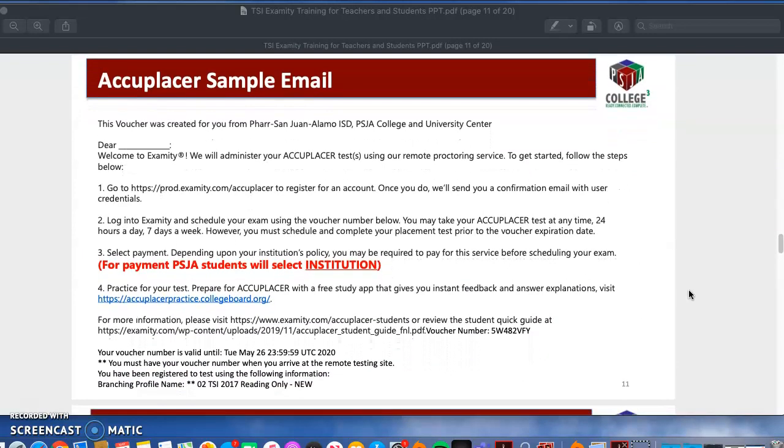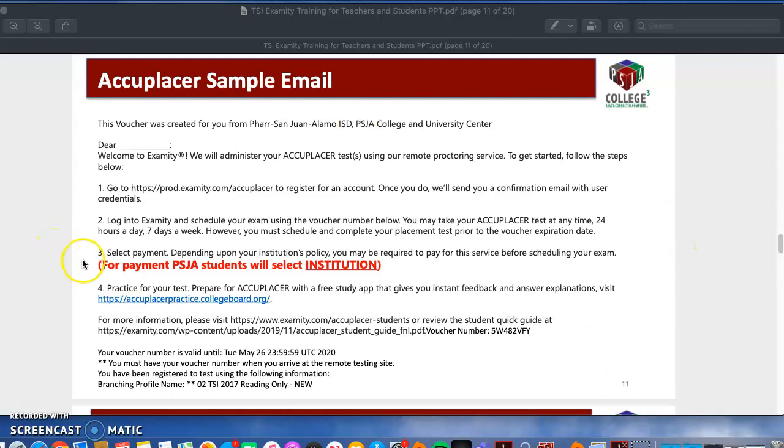So this is how the voucher is going to look. You're going to get it to your PSJA email. Like I said, it's really important that we have access to that. You're going to go into your email and receive something that looks a little bit like this. It's going to welcome you, and it's going to tell you the steps, how to register for your exam.